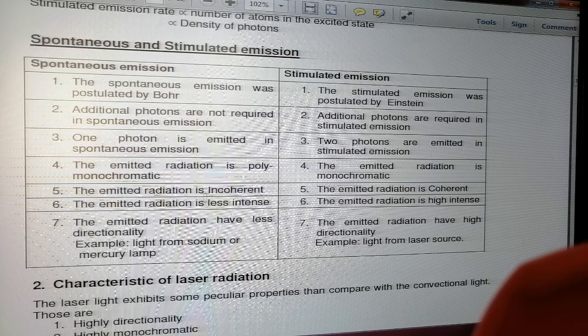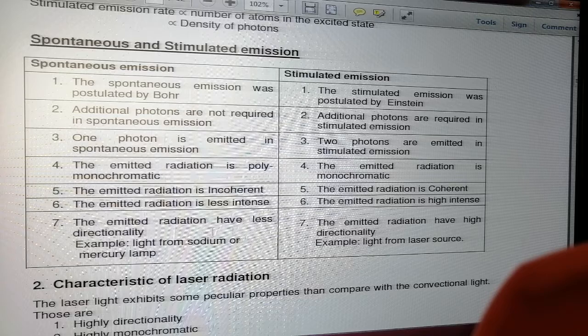The emitted radiation is incoherent in case of spontaneous emission, but here the emitted radiation is coherent. Coherent means all the photons will be in phase, and they will have the same frequency and amplitude. The emitted radiation is less intense, whereas here it is highly intense.